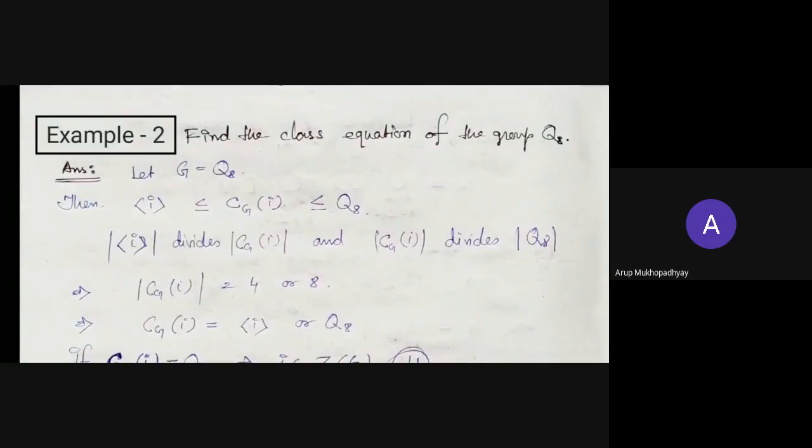The number of orbits or the number of conjugacy classes can obviously be infinite. In that case, how can I consider all the conjugacy classes if we have no relation among them?